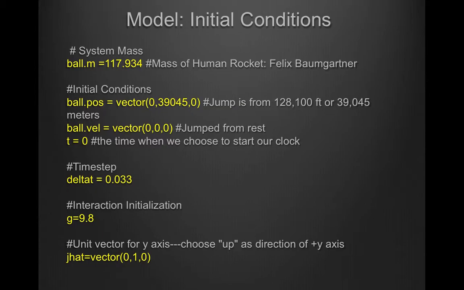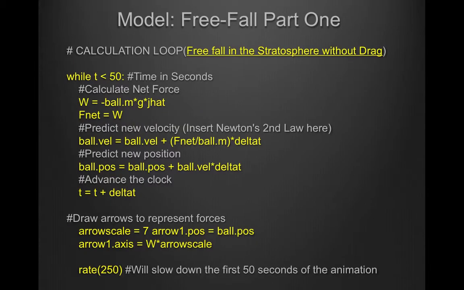Now I've incorporated observations into Python language in order to visually model Felix's freefall. Here I have the initial conditions highlighted in yellow: the mass of Felix, his height above Earth, the time starting at rest, as well as the gravitational constant g, and j hat that will choose the positive y as up direction. For part 1 of the freefall, I put the time in as less than 50 seconds. I coded Newton's second law and the weight force, which would be the only force during this part of the freefall.